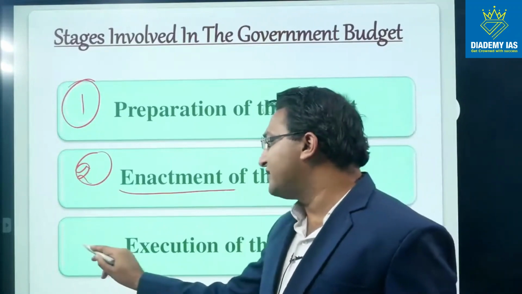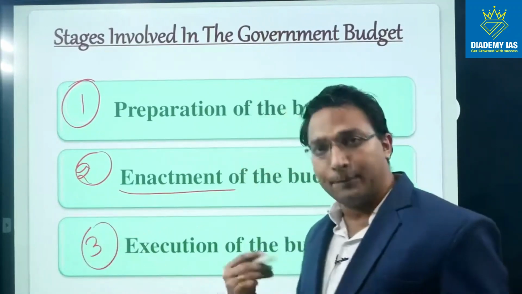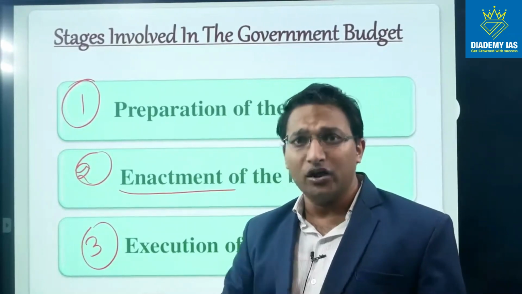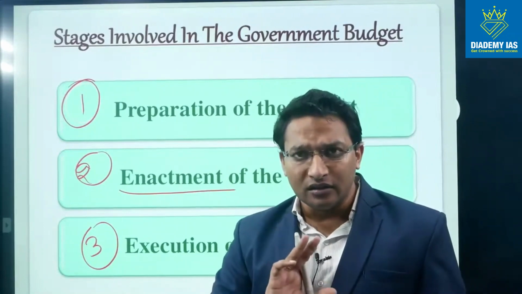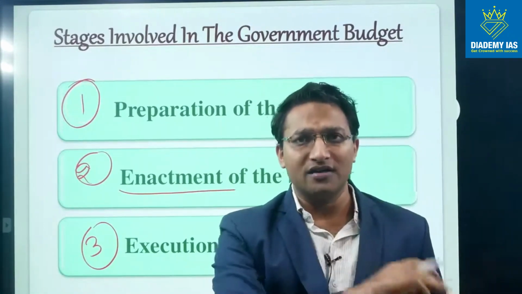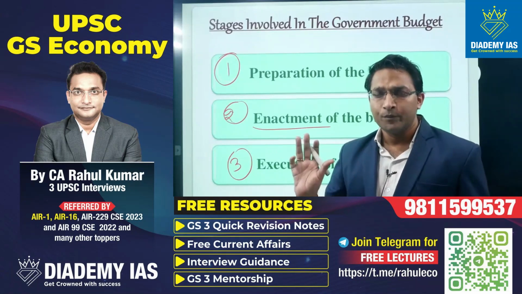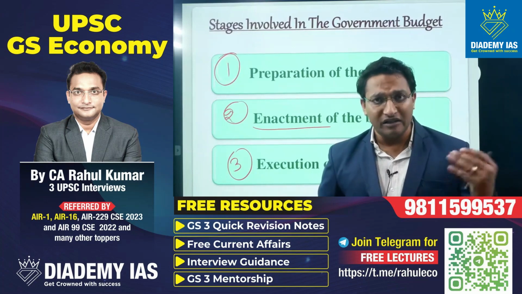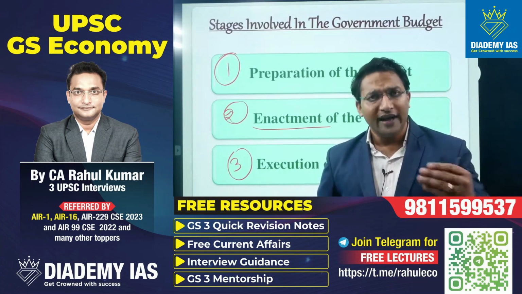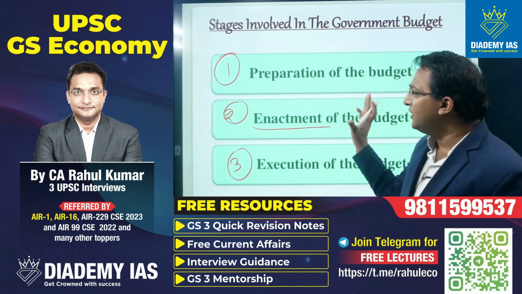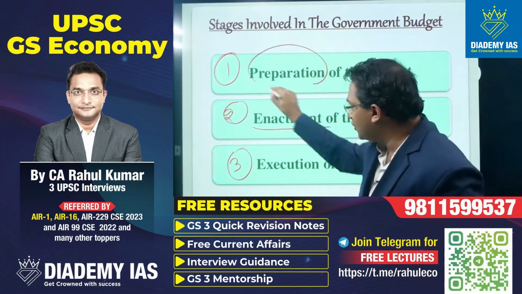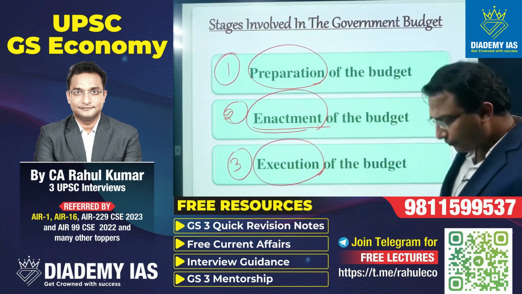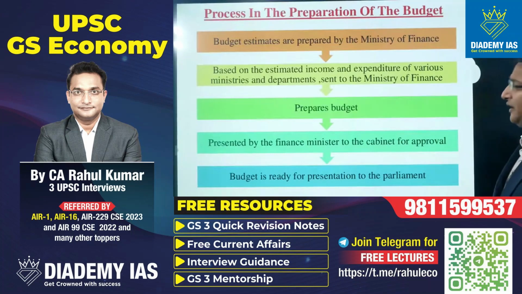The third step is execution. So once the budget is approved, the central government starts executing. Executing means it will start disbursing the money to the required stakeholders, different ministries, different government agencies, and it will also start collecting the taxes from the people. It will start raising the money from loans and different sources. So these are the 3 steps. Number 1, preparation. Number 2, enactment. And number 3, execution. Right? Now let us see each of the process in detail.